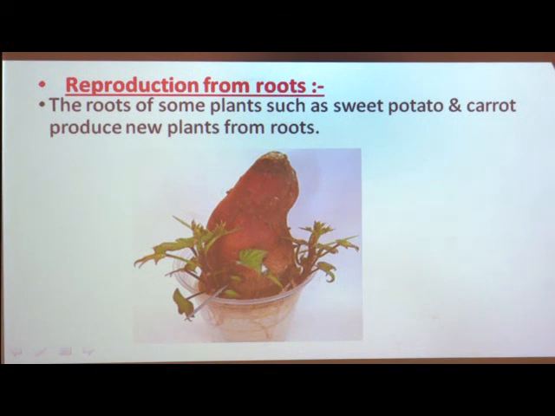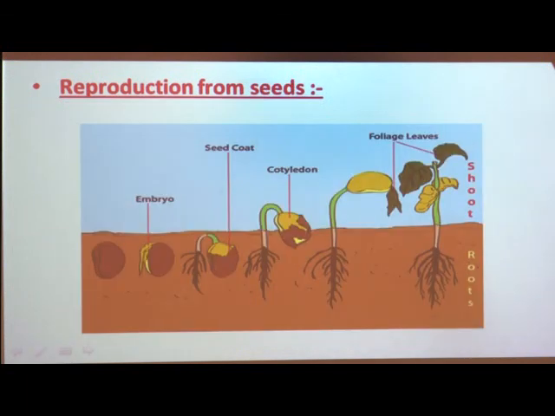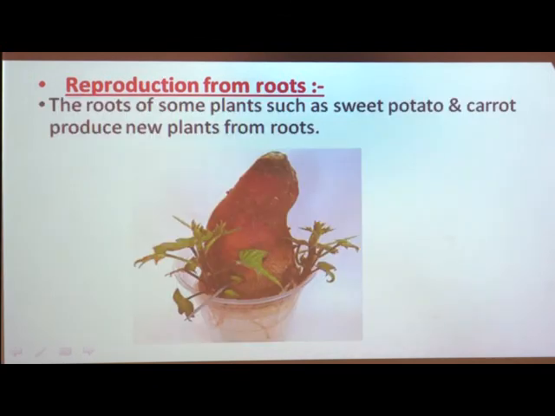Here you see that the sweet potato plant is fitted in a jar filled with water with the help of toothpicks, and after some days the roots are coming out from that sweet potato plant. So this is the method of reproduction from the roots. Now see about the reproduction from the stem, reproduction from the seeds.